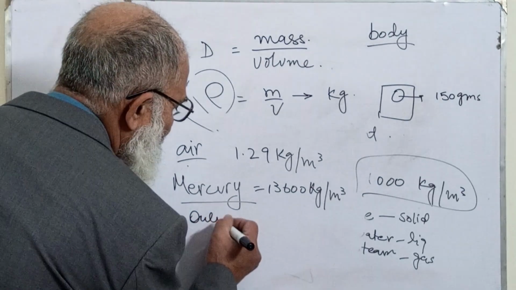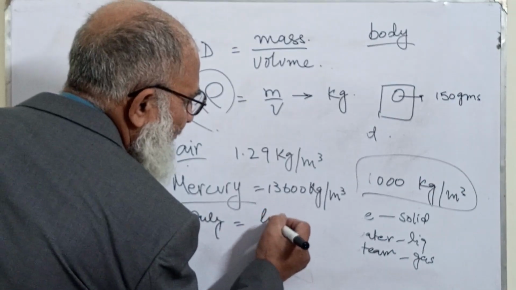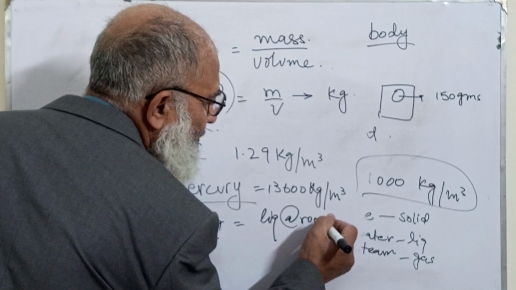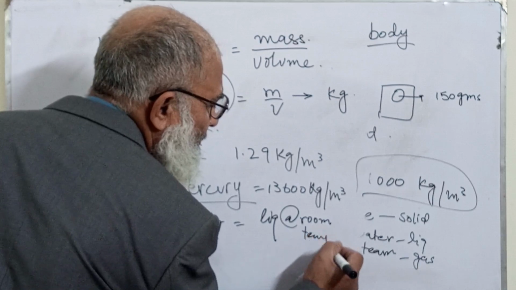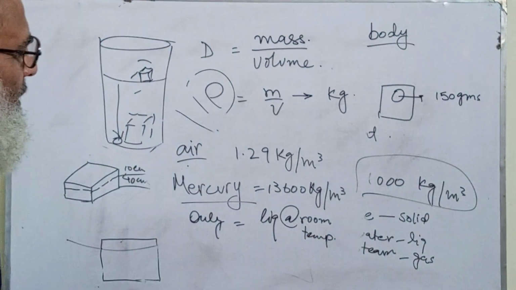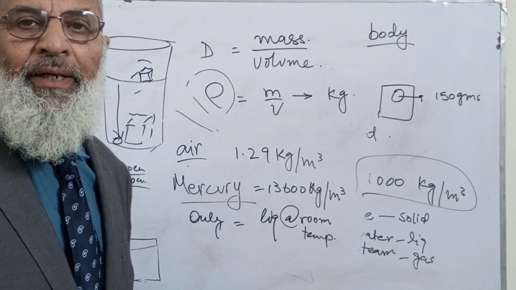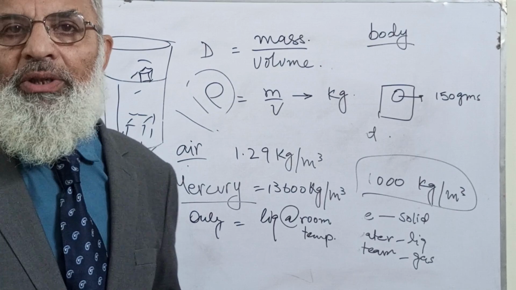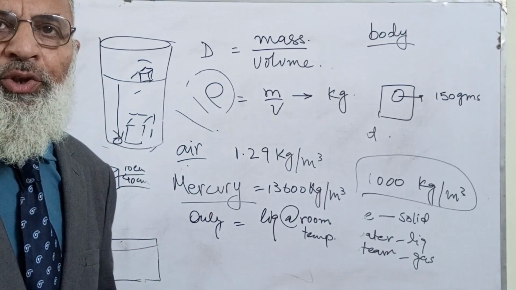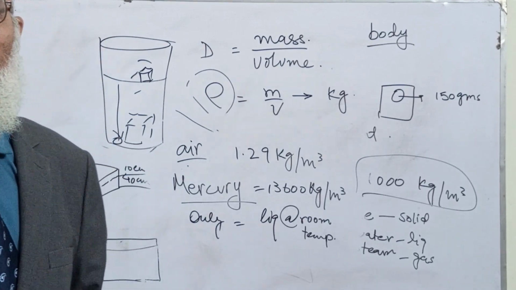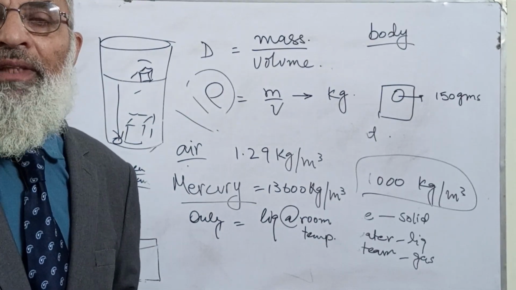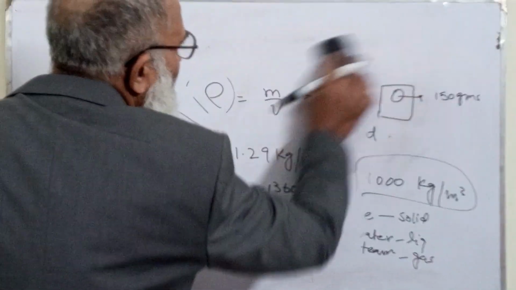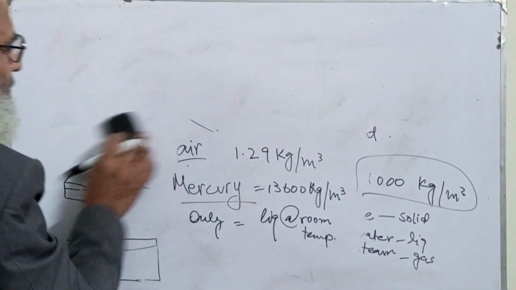This is the only metal known to humans which is liquid at room temperature, and that is why it is used in thermometers. It is also used in mechanical technology, where we need to have the level of anything. For example, let me explain why we use it in thermometers.